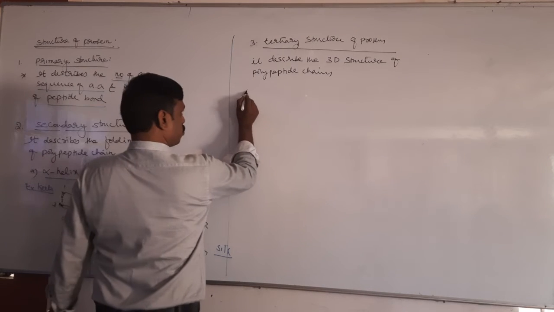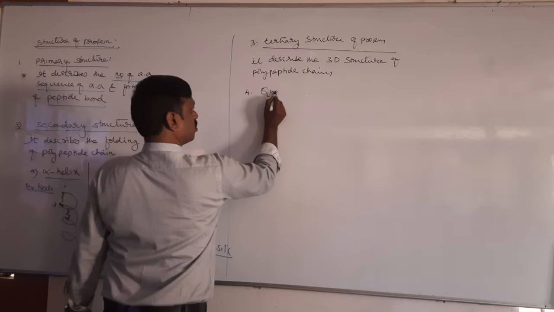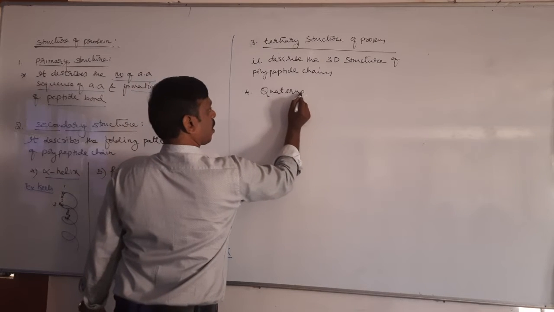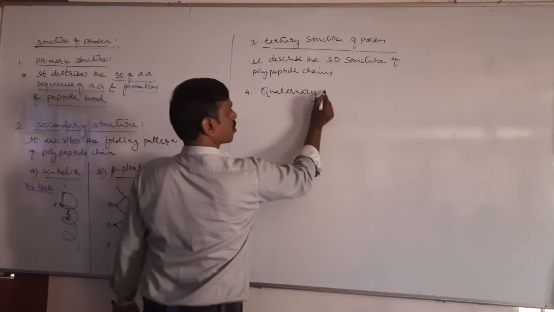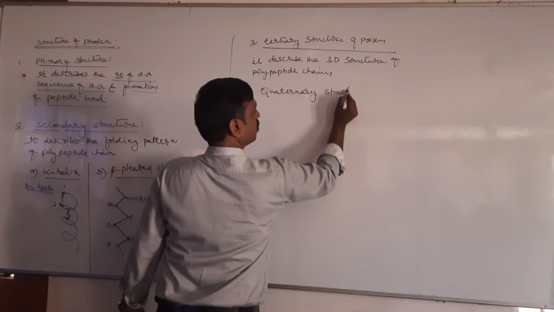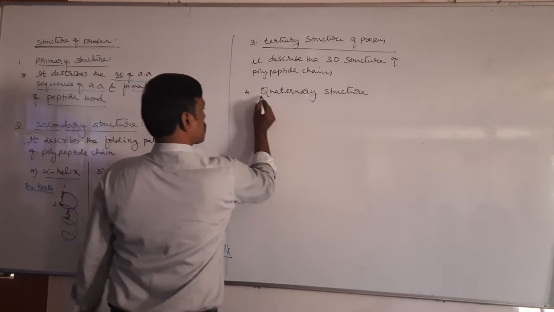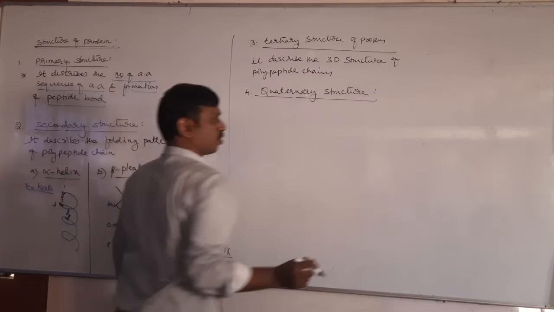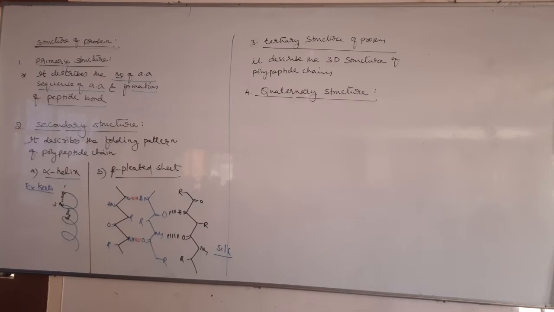Next is the fourth one, quaternary structure.